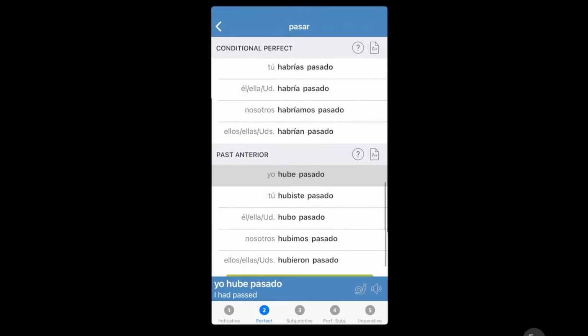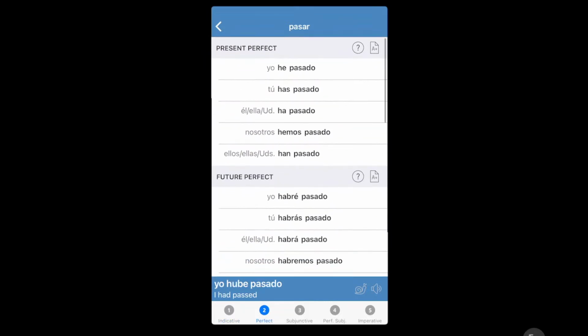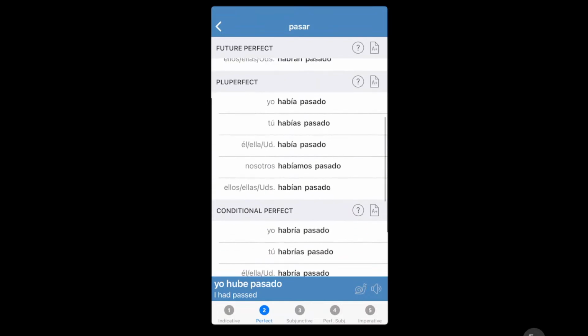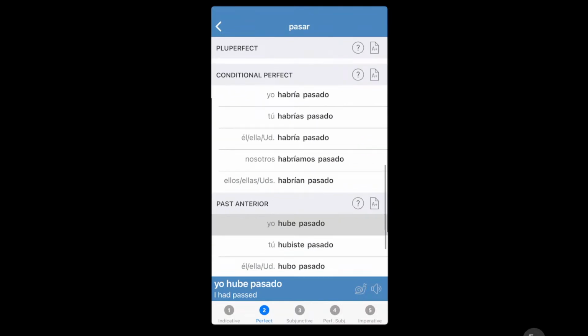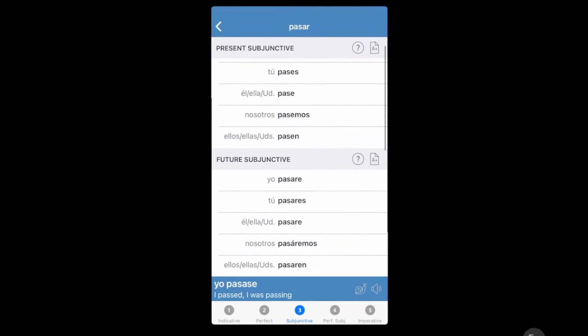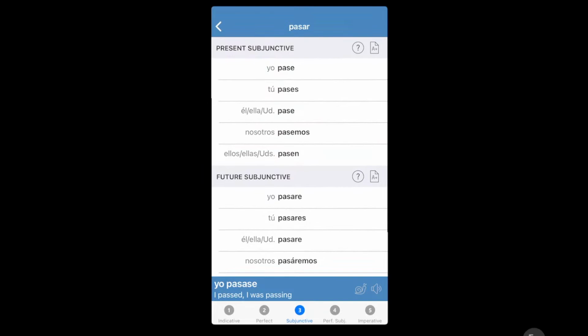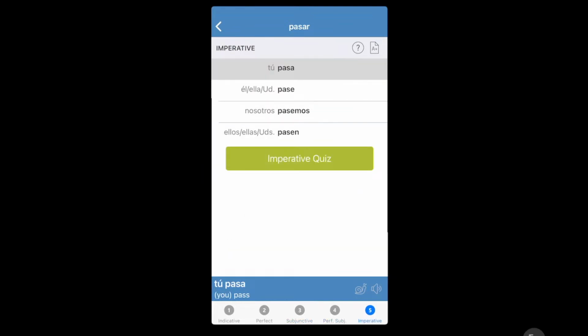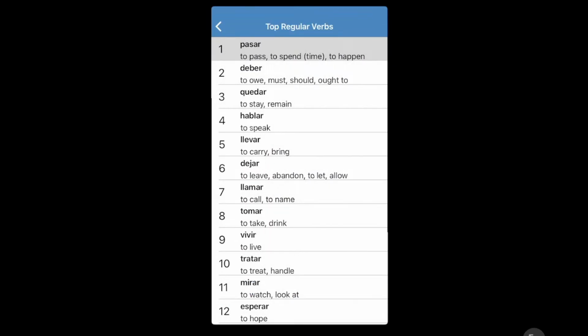And then we get into I have passed, you have passed, I will have passed. And then we get into understanding that there are conditions as well. Oh, this is subjunctive? Yeah. But there are conditions associated with some of this stuff too. And then there are commands. And so those are the different forms.